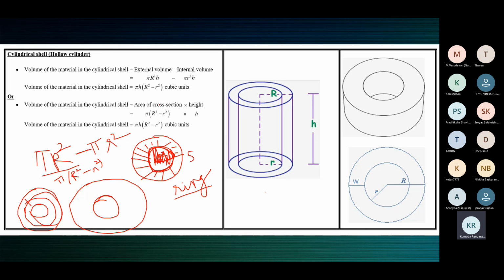That's what you see here. The area of the uniform cross section, which is a ring, is pi capital R square minus small r square, into height h. The volume of the material in the cylindrical shell can also be understood like this: because a cylindrical shell has a uniform cross section, being a ring, it's the area of the ring into height. On taking pi common, pi times capital R square minus small r square, into height h. So you multiply pi and h: pi h (capital R square minus small r square) cubic units is its volume.